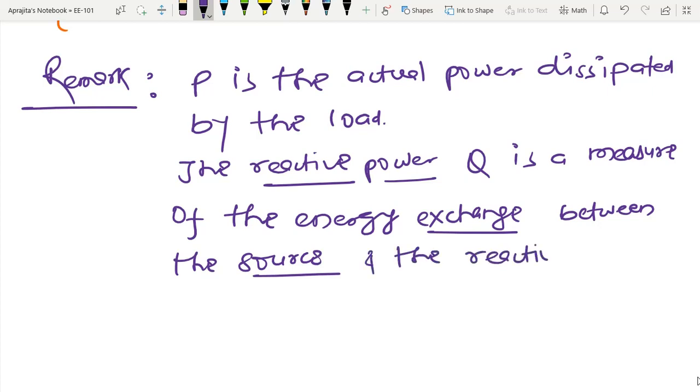Why am I only telling reactive load? Because in order to define Q, I have taken help of the reactive part of the load. Due to that reason, we are interpreting like this of the load,